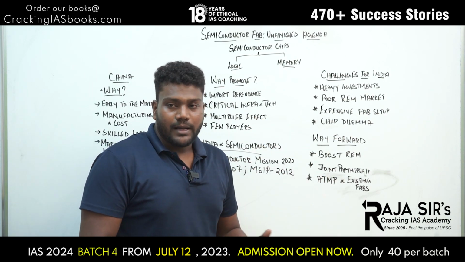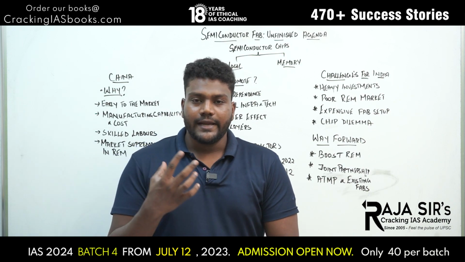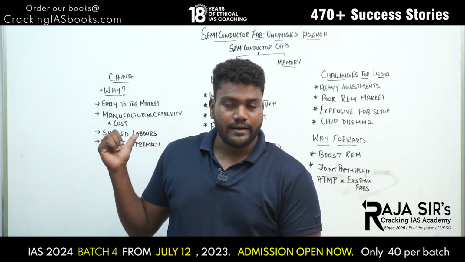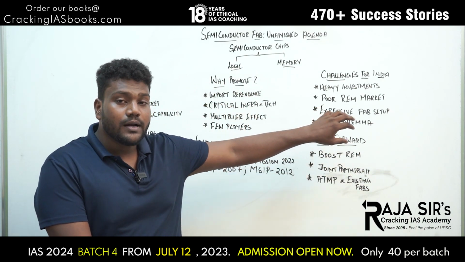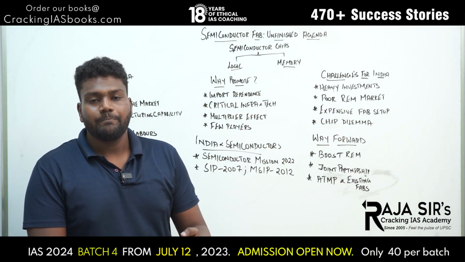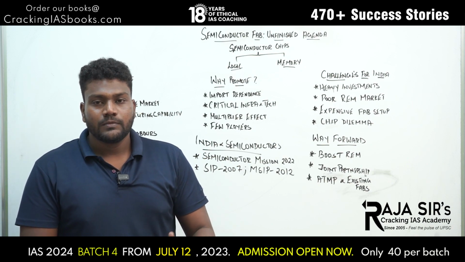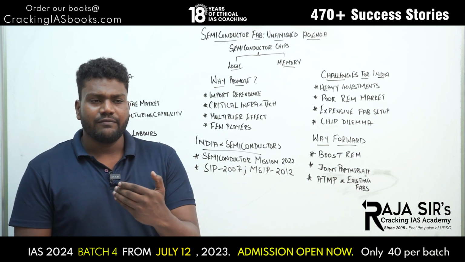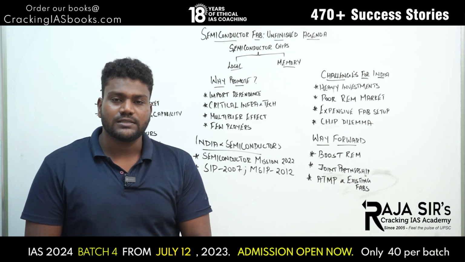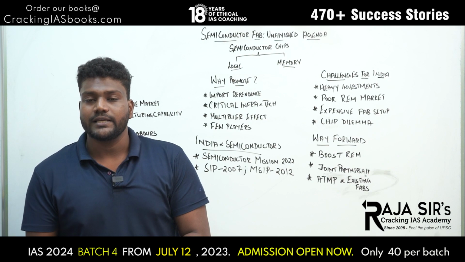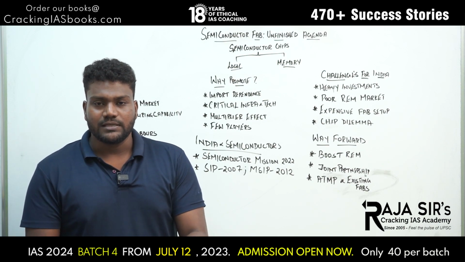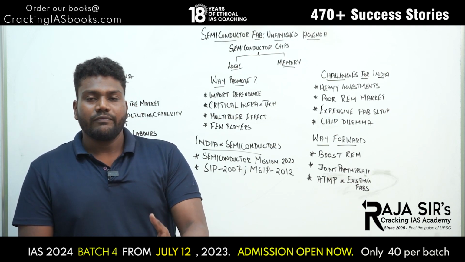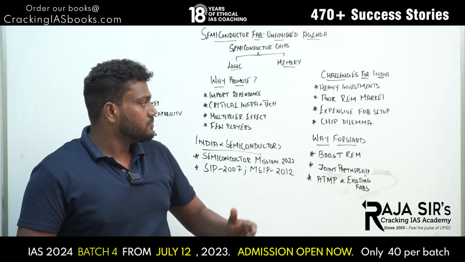And poor REM market. We all know how China came into prominence: by having market supremacy in rare earth metals. India has a poor rare earth minerals market. India did not exploit her REMs. Some reports say we have the fourth largest REM reserves, and some say the fifth largest. But yes, we have a lot of REMs, that is, rare earth metals, and we did not exploit them.